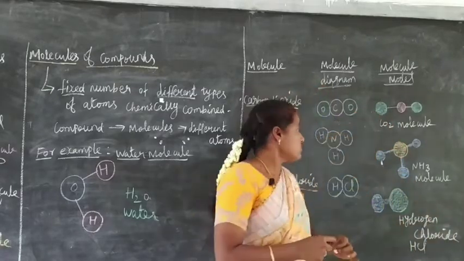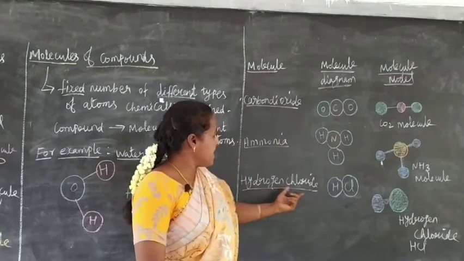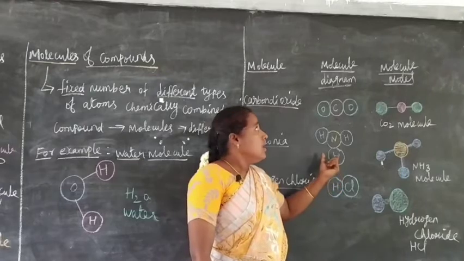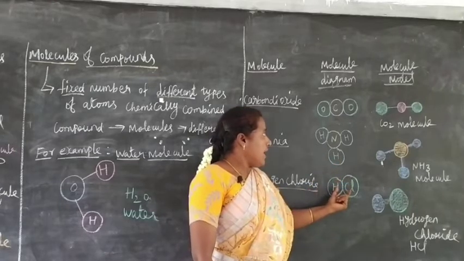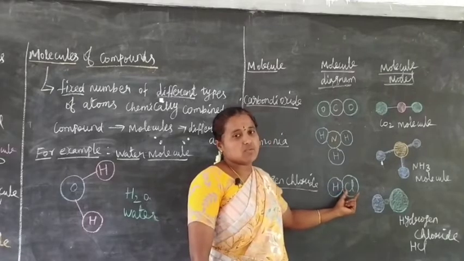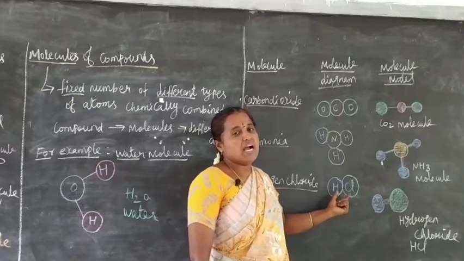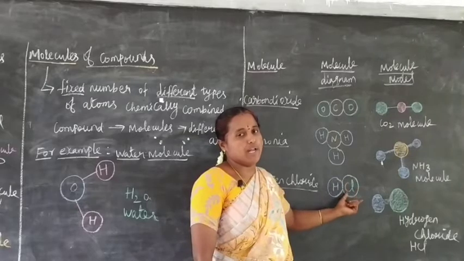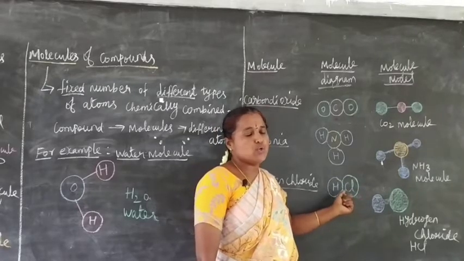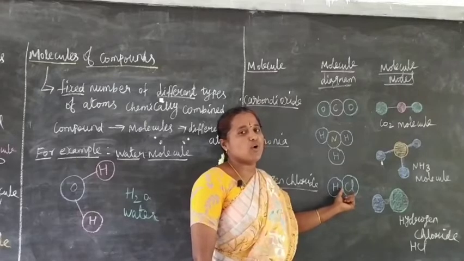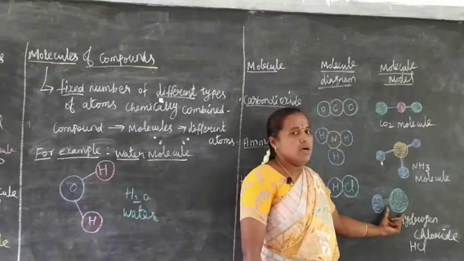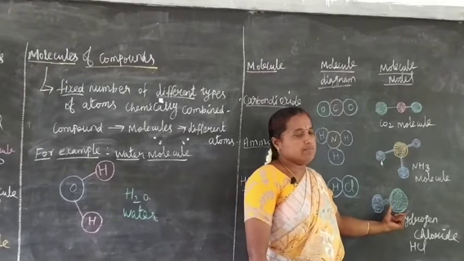Next one is hydrogen chloride. This is a hydrogen chloride molecule diagram. Hydrogen combined with chlorine to form a hydrogen chloride molecule. This is a hydrogen chloride molecule model.